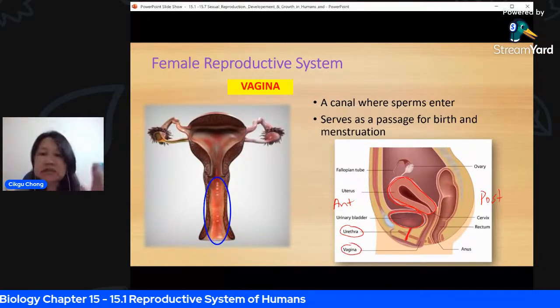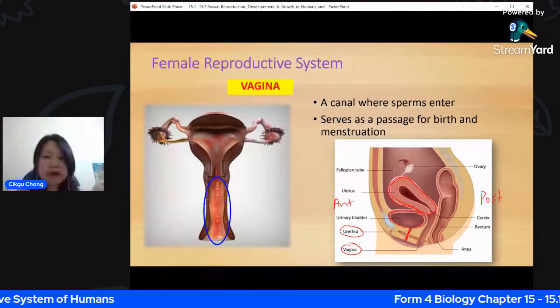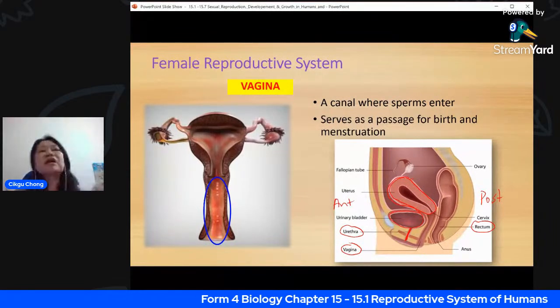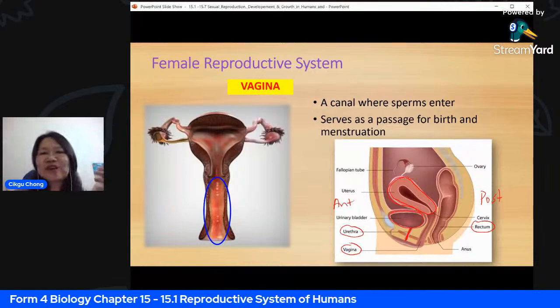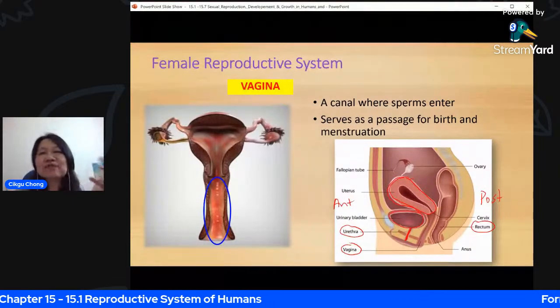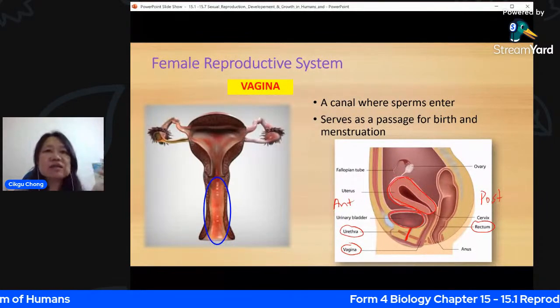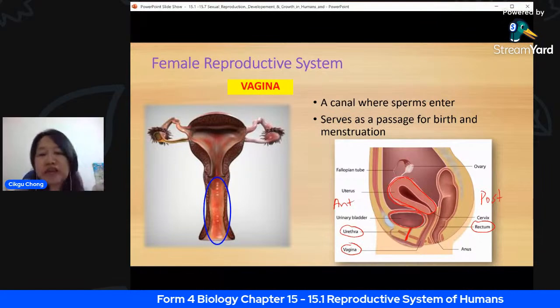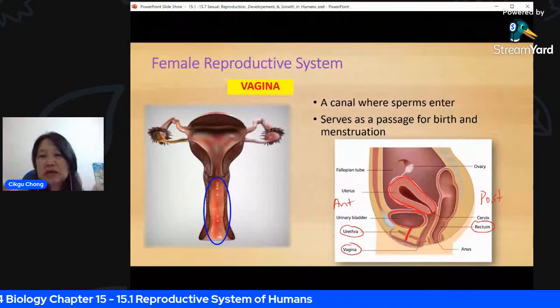The vagina is for the sperm to go in and the baby to come out, right? And the other one is the rectum here. Now this is for the feces, from the product of your digestion, the things that are not absorbed. These are all the things that you need to remove from your digestive tract. So you see there are actually three separate things here, so you do not mix up.